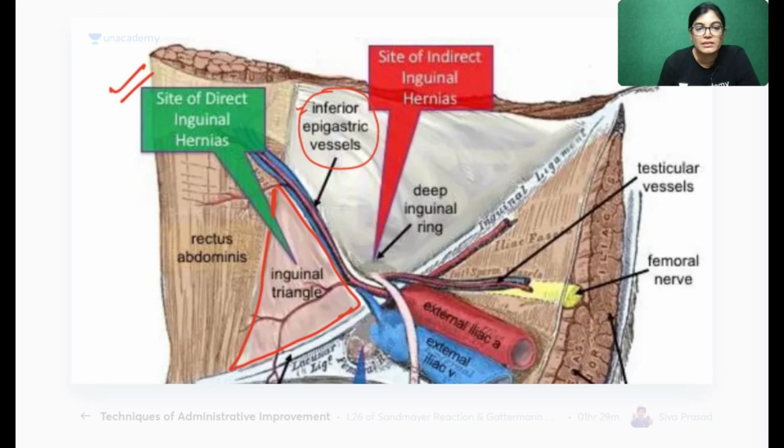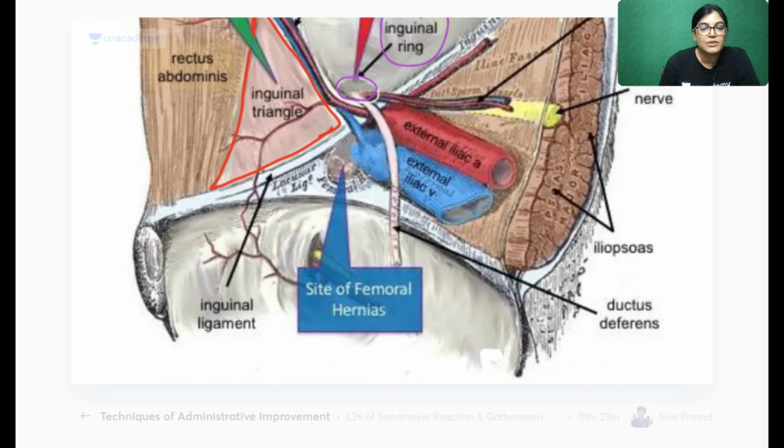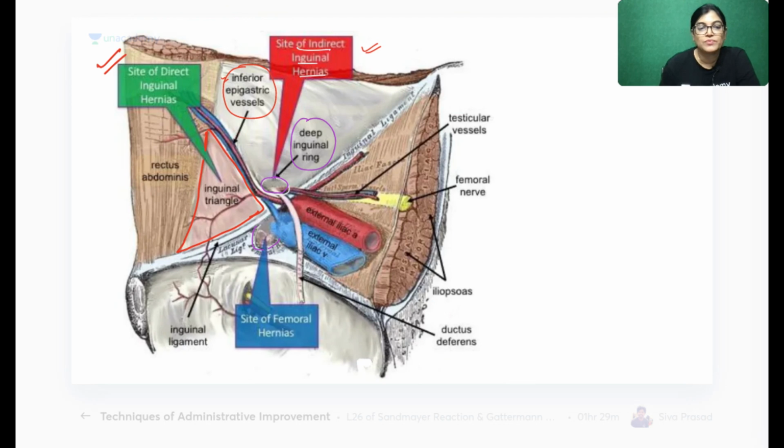Now see here the site of indirect inguinal hernia. You can see it is passing through this opening, and this opening is called the deep inguinal ring. What is the location of the deep inguinal ring? The deep inguinal ring is an opening in the fascia transversalis, and the location of indirect inguinal hernia is lateral to the inferior epigastric vessels. Lower down you can see the site of femoral herniation. Femoral herniation we have already discussed when we were discussing the lower limb session.